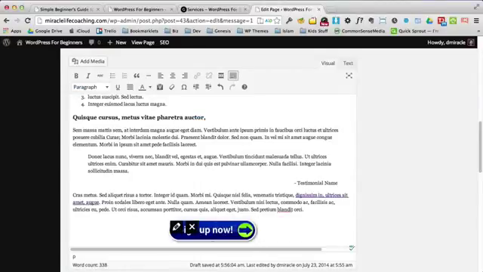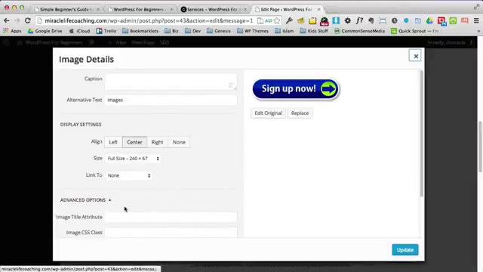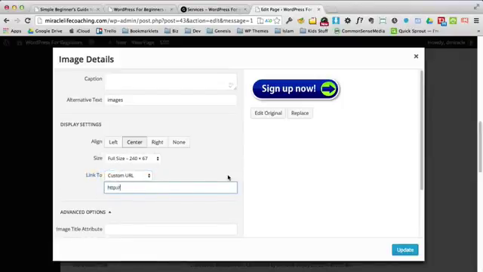Now the cool part to this is, let's say you're using Eventbrite for an event, or you have a sign up button that goes to Infusionsoft, or you have some other event page that you want people to click to, PayPal, to sign up for. All you do is you come here and you see this little link to area. You put in a custom URL, and I don't really have a class that I'm going to put people to right now, but I'm going to make this link to one of the programs that I offer, my Website Without Overwhelm program. And I'm going to update that.